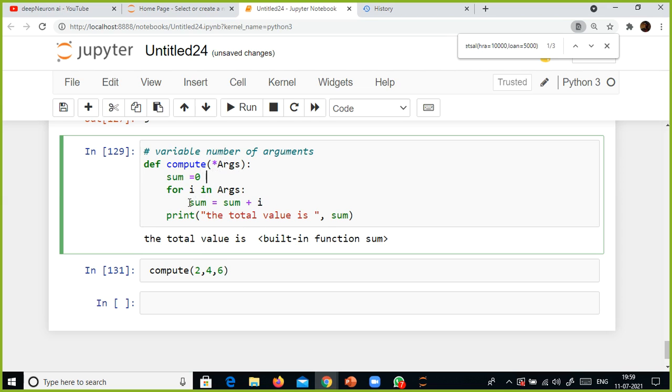But when you see this one, for example here, sum equal to 0, for i in args, for each and every value. So you take 2, 4, 6, everything from args, and in sum equal to 0, 0 plus 2 is 2, and then loop. Again it will go to the second value and do the same. The total value is... here I can do one thing. I will return